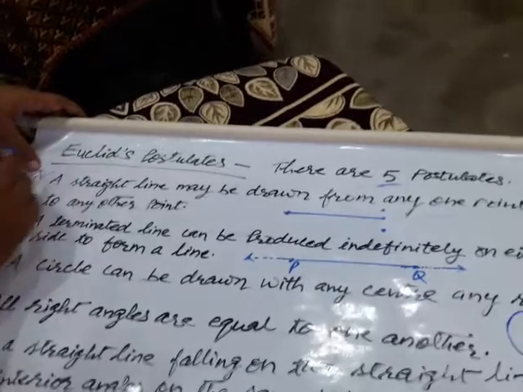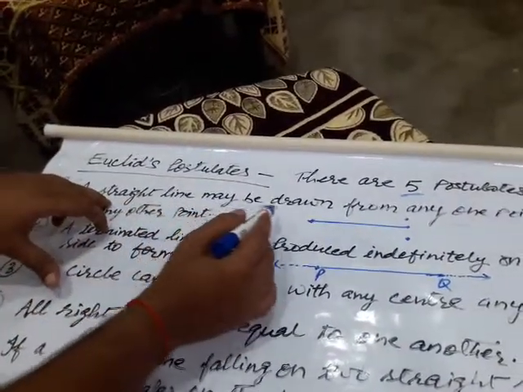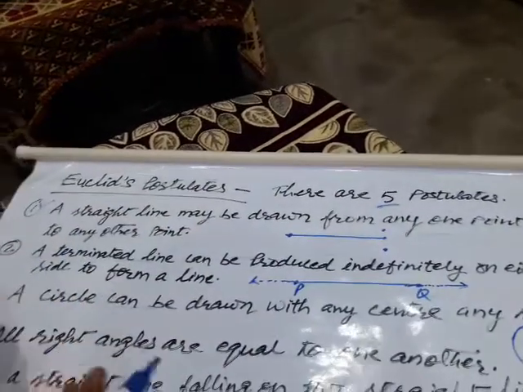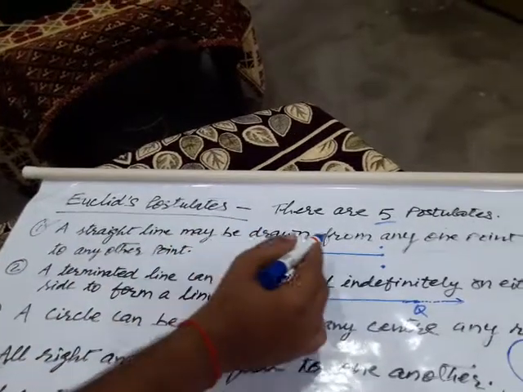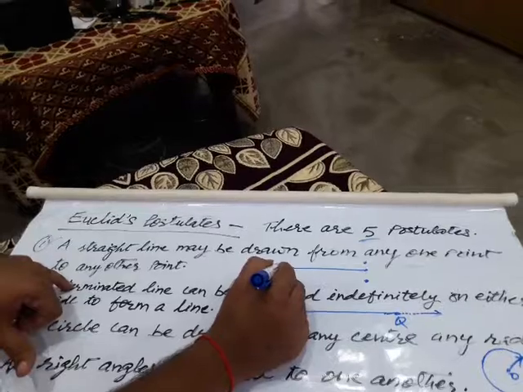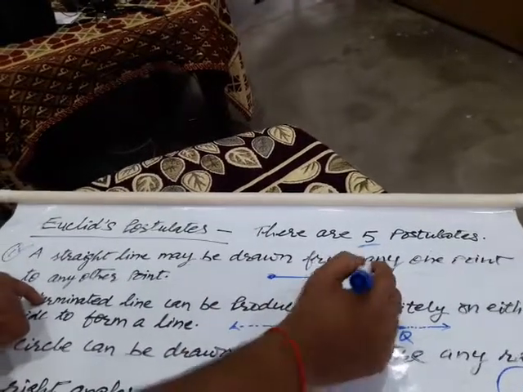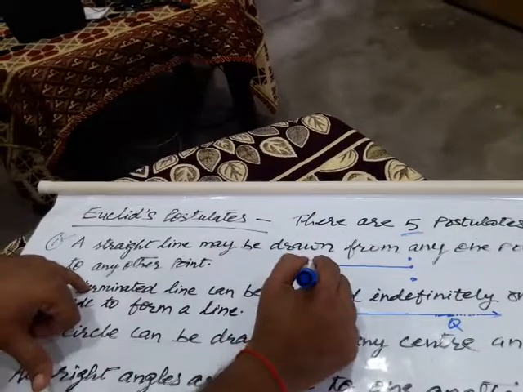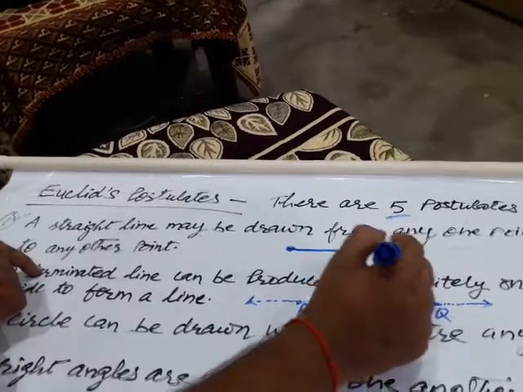Postulate number one: a straight line may be drawn from any one point to any other point. Let us see, according to this postulate, a straight line. This is one point. Here there are so many points. So from one point, a straight line can be drawn to any other point. There is no limitation to any other point.